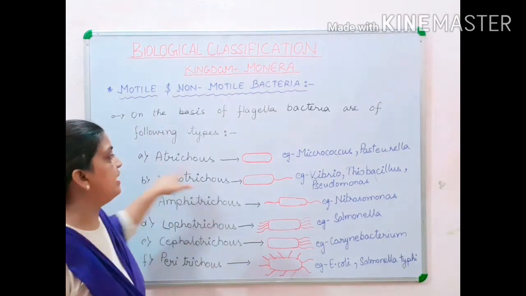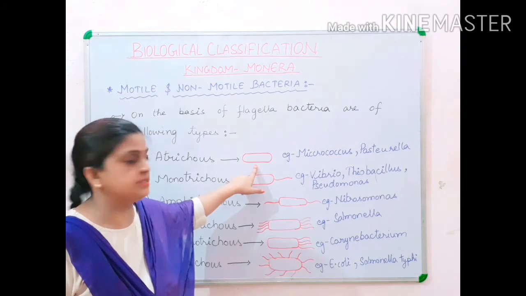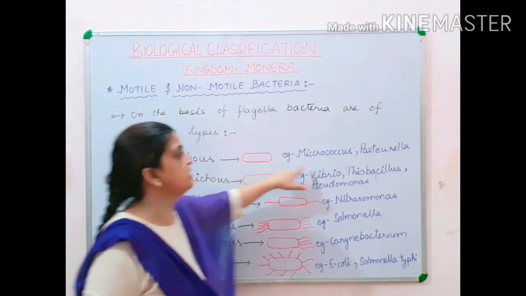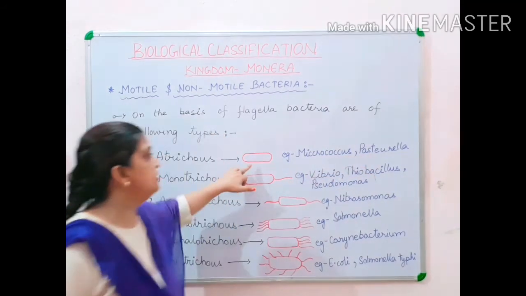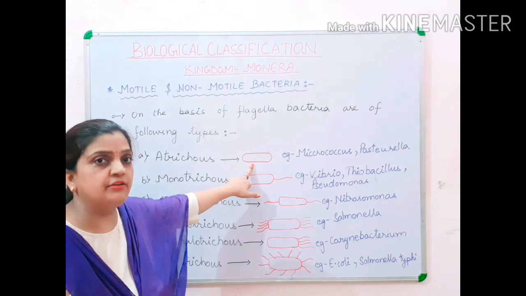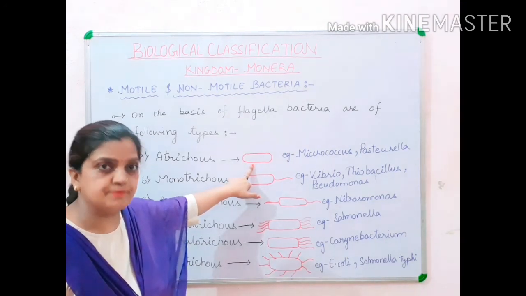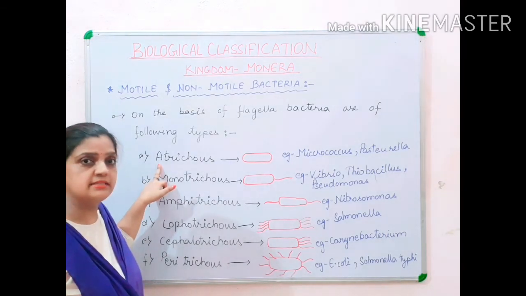It means that a bacteria is present but flagella is not present. The example for it is Micrococcus or Pasteurella. So Atrichous type of bacteria is a bacteria in which flagella is absent. By the alphabet A, you can understand that flagella is absent.